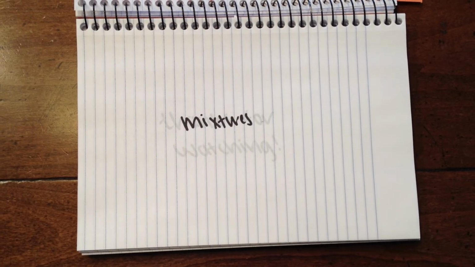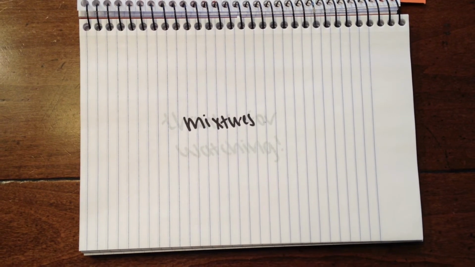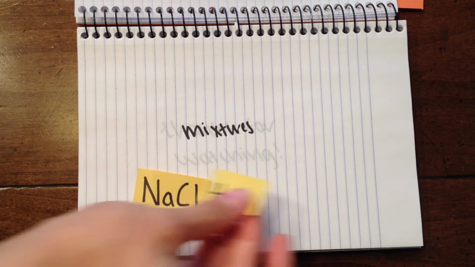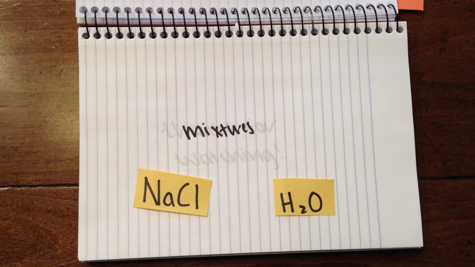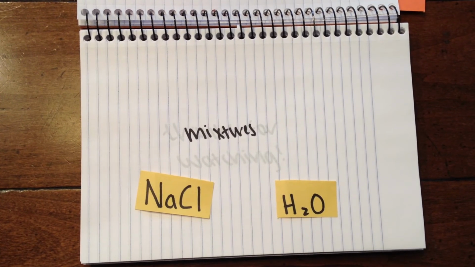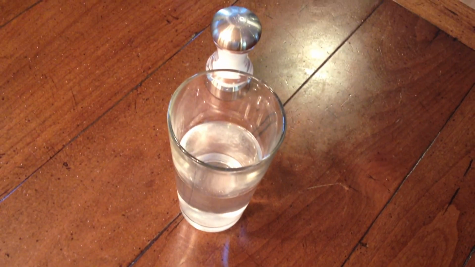Mixtures. Mixtures are samples of matter that have 2 or more pure substances and have a variable composition. When salt, NaCl, and water, H2O, combine, the result is a mixture because we can change the amount of each substance in the mixture and still have salt water. No matter how much salt we add or how much water we add, there will always be salt water.